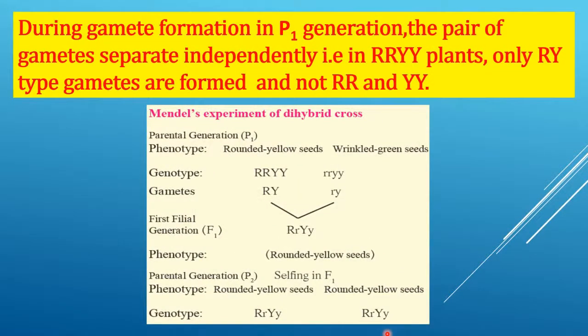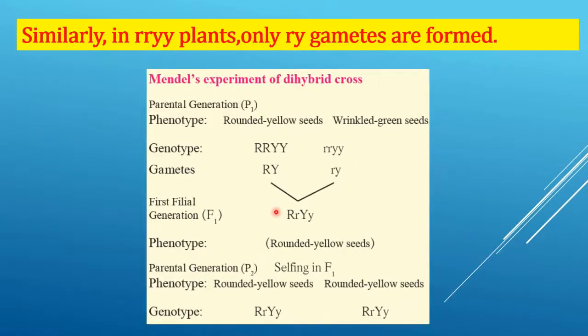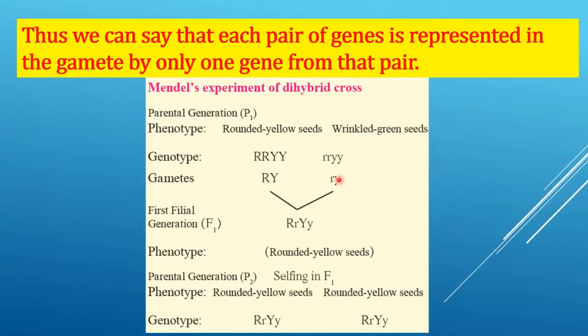Students, during gamete formation in the P1 generation, the pair of alleles separate independently. That is, in RRYY plants, only RY type gametes are formed and not RRYY. Similarly, in small rryy plants, only small ry gametes are formed. Thus, we can say that each pair of genes is represented in the gamete by only one gene from that pair.